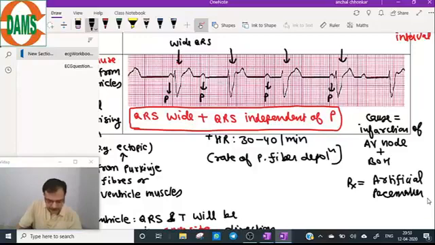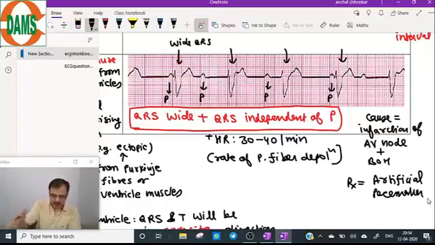Lead to it will be there. QRS is negative. Yes, this is just an example. If it is from the epicardial side, and hopefully you have made the diagram in the basic number 3. Basic number 3. So visualize this. QRS is wide. That will be a very, very important shortcut for you.